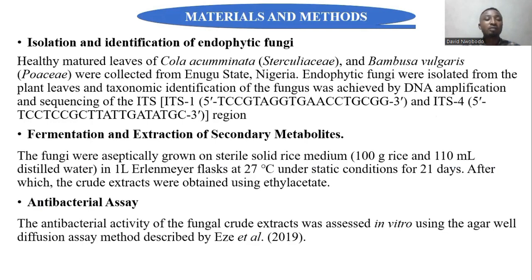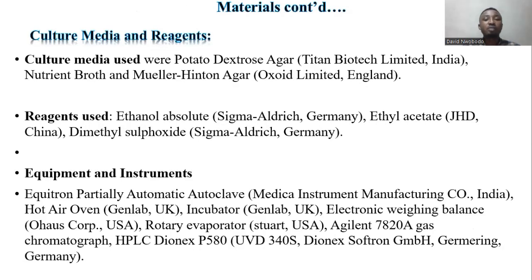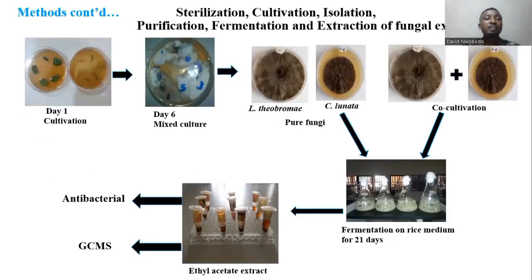Materials and methods involved in the study, other materials and equipment used in the study. The plant materials used in the study were collected, sterilized, and then cultured on potato dextrose agar. Then the organisms grew and were purified to obtain the pure isolates.